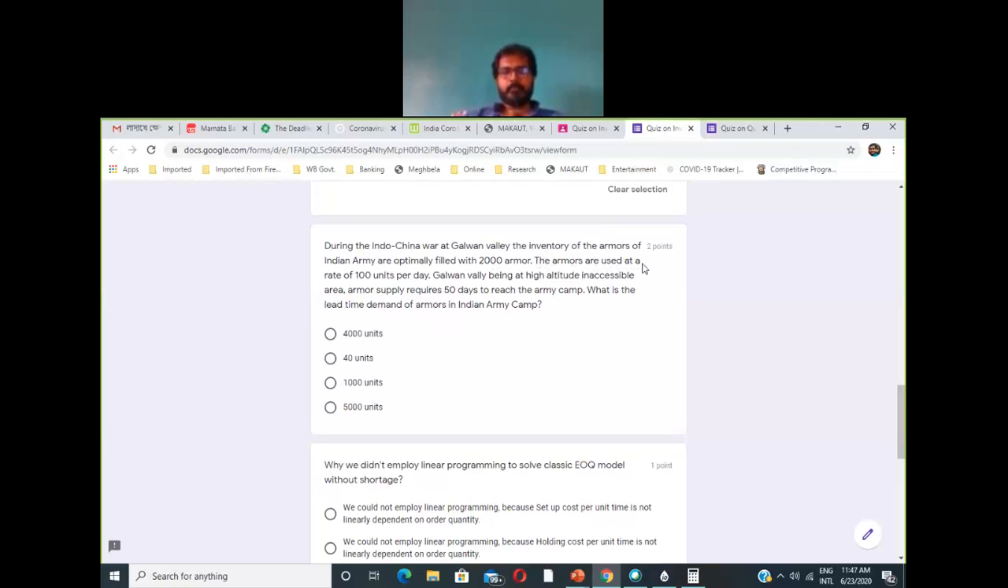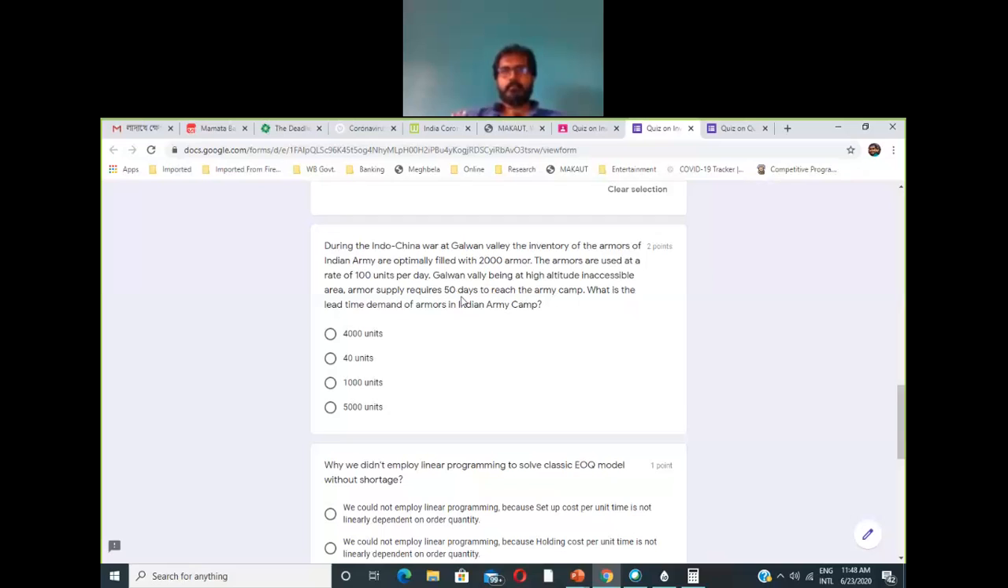The armors are used at a rate of 100 units per day, so the consumption rate, or the demand rate, is 100 units per day. Now the Galwan Valley being a high altitude, inaccessible area, armor supply requires 50 days to reach the army camp. So the lead time is basically 50 days.